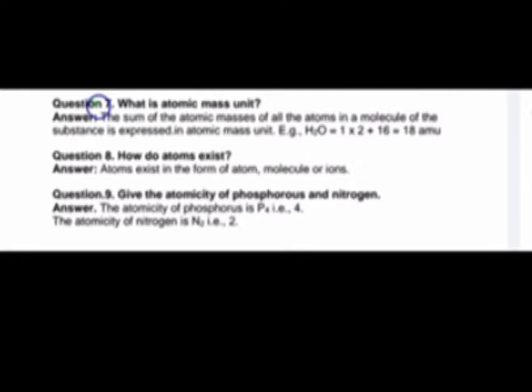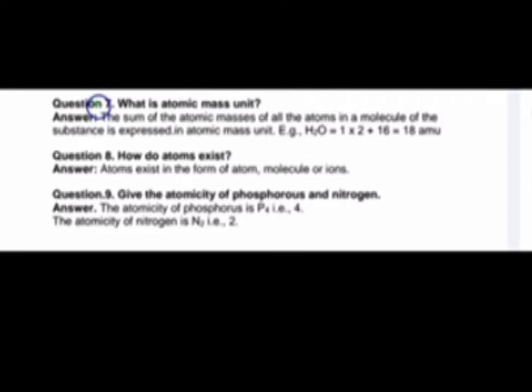Next question, how do atoms exist? We already studied so many things about atoms. We already studied that atoms can't exist independently. So, atoms exist in the form of molecules or ions.